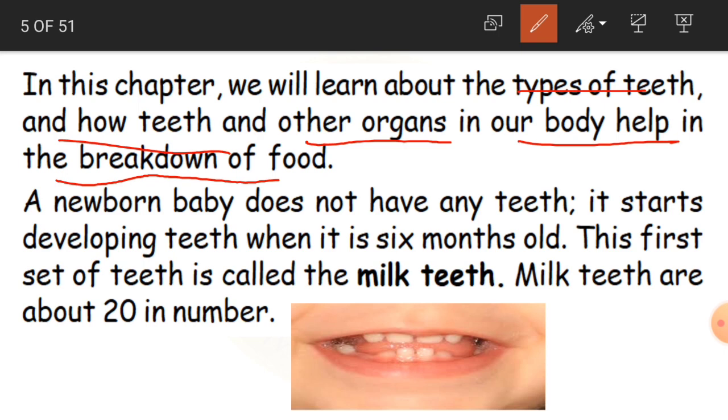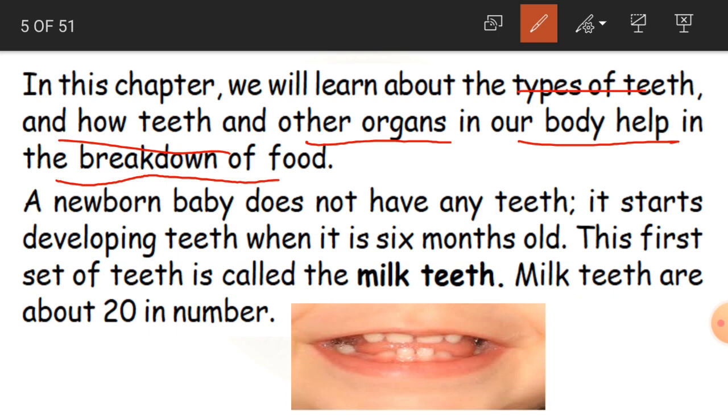Breakdown of food means whatever food we are eating has to be digested in the stomach. For that, the food has to be broken down, so that all the small pieces of food are easily digested. So we learn about this also.